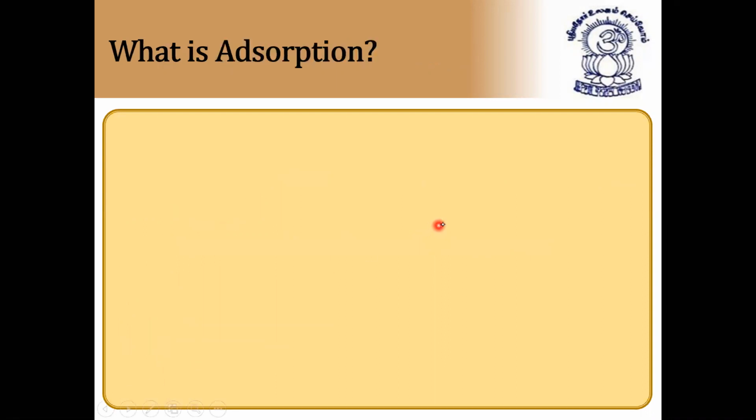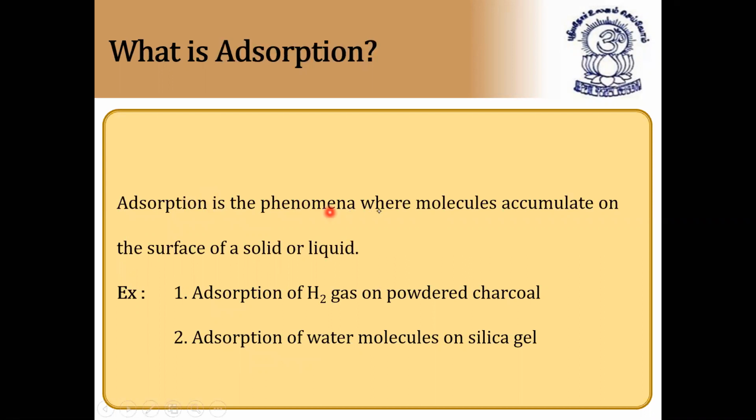Next, what is adsorption? As we already discussed, it is a surface phenomenon. Adsorption is a phenomenon where molecules accumulate on the surface of a solid or liquid. Accumulation of molecules on the surface of a solid or liquid is commonly called adsorption. What does accumulation mean? Prevailing on the outer surface, just like dust particles present in air. Prevailing on the surface is nothing but accumulation. So accumulation on the surface of a solid or liquid is nothing but adsorption.